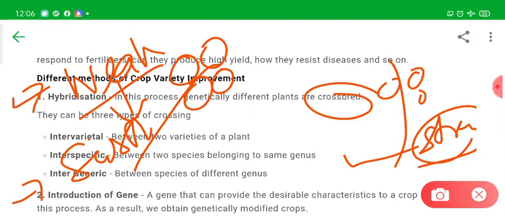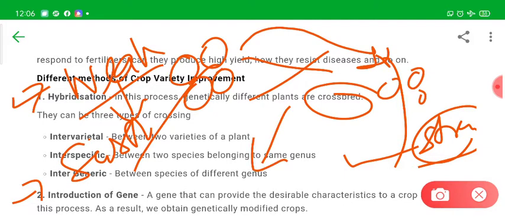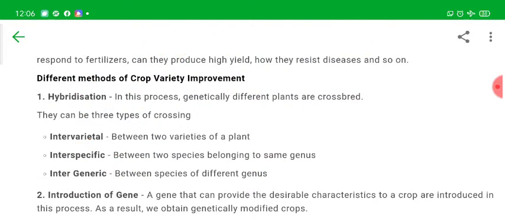So what we will do is crossbreed them, meaning we will take the pollen grains from here and put them on the stigma of this plant. We will do this pollination practice, and after that the progeny, the daughter plants produced from these two parent plants, some of them will have both the features, right?